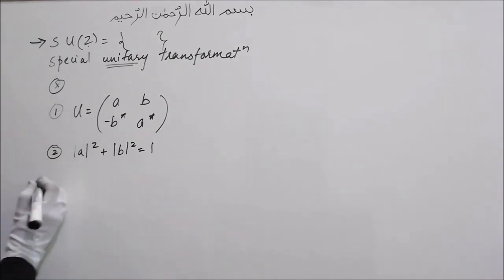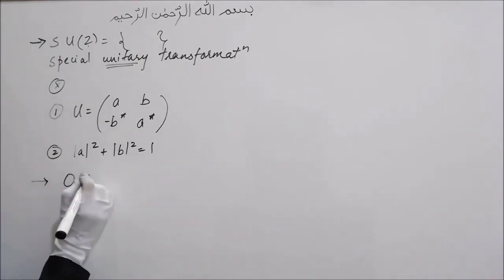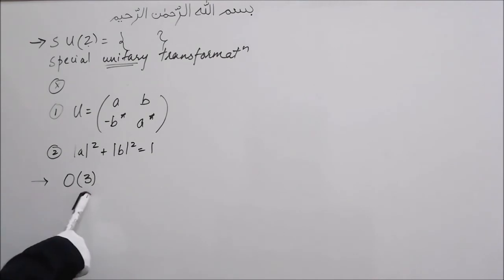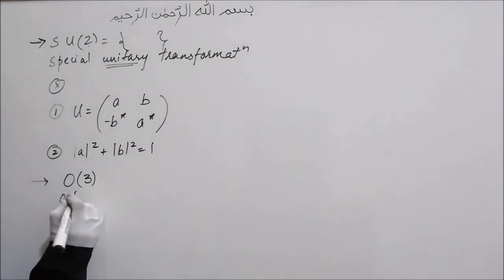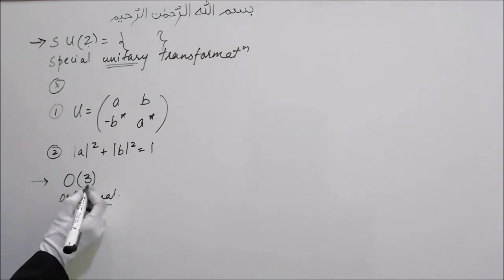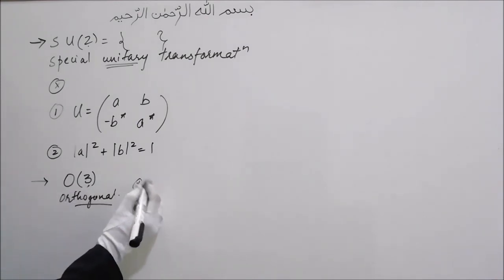The next group which we are going to look into is the O3 group. O3 is the orthogonal group of order 3. As the name suggests, all matrices which belong to this group must be orthogonal in nature. So this O3 group consists of orthogonal matrices of order 3 under matrix multiplication.